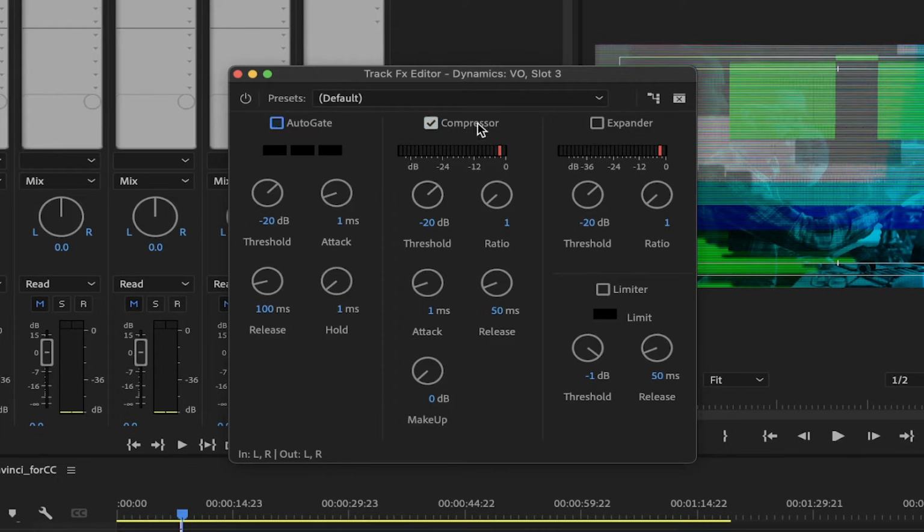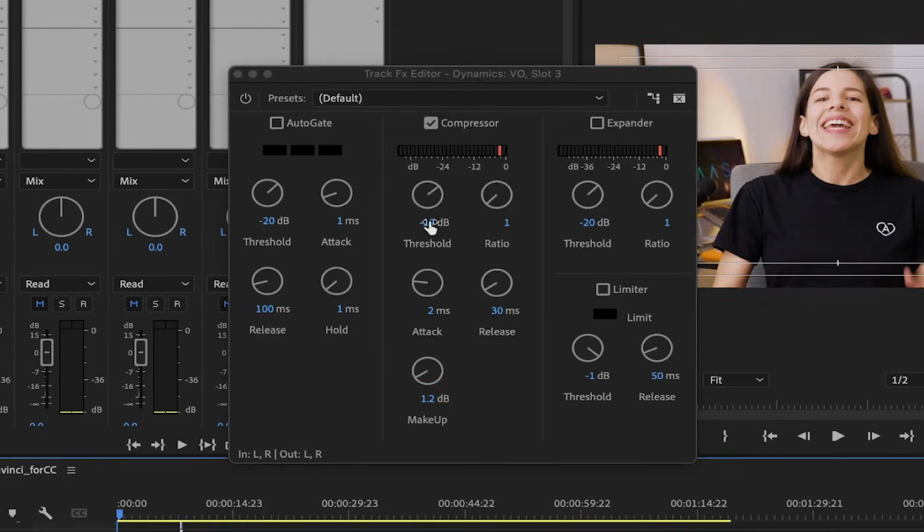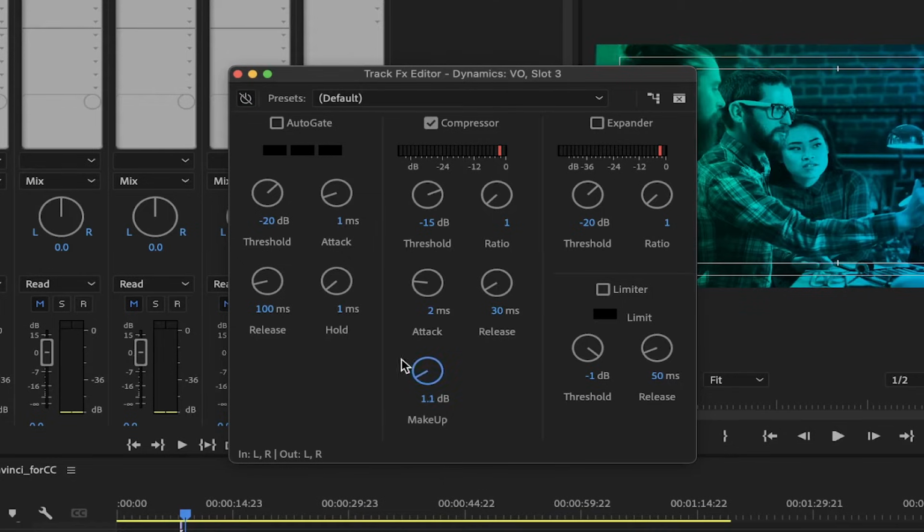The compressor is where you may want to play around. Threshold is the decibel level where the compressor will start to work. Ratio, the level of compression. Attack, how quickly the effect will start when it gets to the threshold level. Release, how slowly the effect will stop when it goes out of the threshold level. And makeup is just gain to adjust and make up for any lost sound. Play around with it, and again, this one has some presets that you can try out.